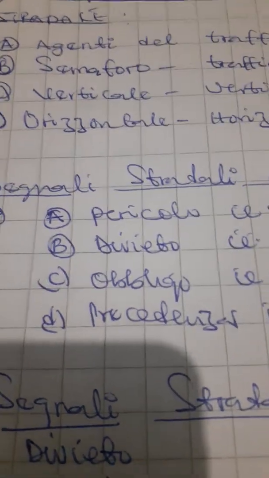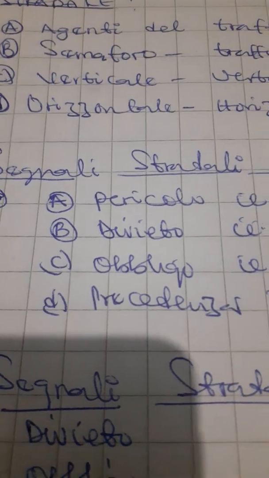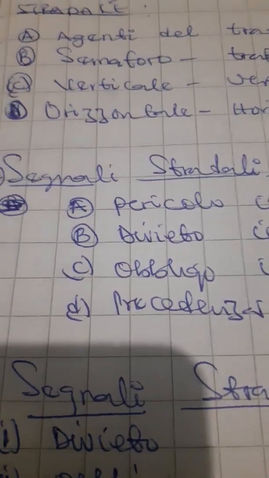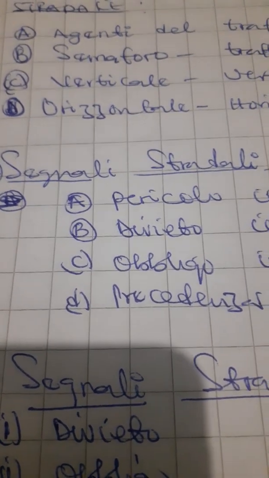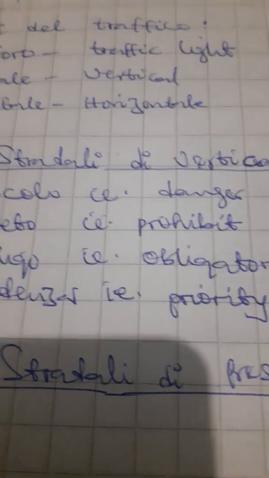Then B, segnali stradali di divieto, that is prohibition. Then C, segnali stradali di obbligo, that is something that is obligatory.